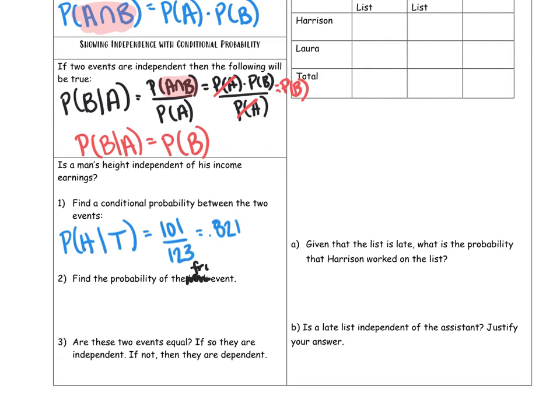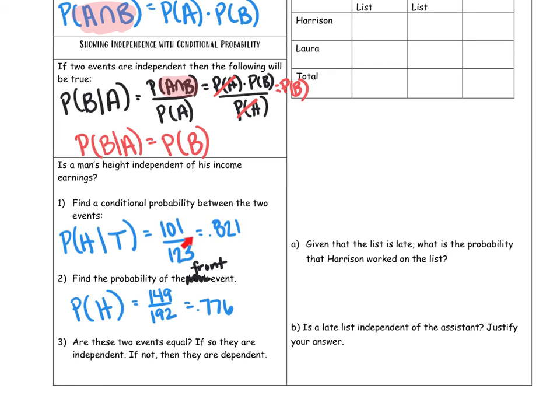Because we're going to use the definition now. And remember what the definition says. Find the conditional first. We found the conditional. That means that we need to find the probability of the front event, which is the probability of H. Well, I want to find the probability of H. That's high income earners in the sample. There are 149 high income earners in the sample out of 192 total. So again, we're going to find that decimal. That's equal to 0.776.